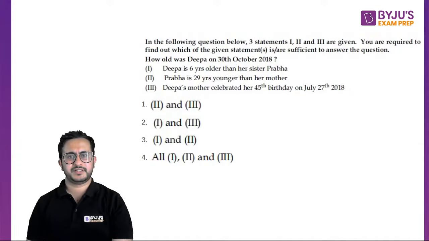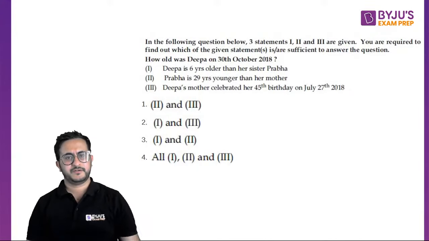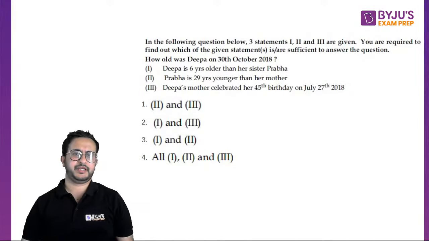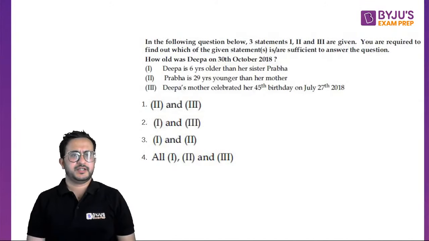Which of these statements are required to answer the question? So the key in a data sufficiency question is, if you have two statements, check first, check second, and then check first and second.